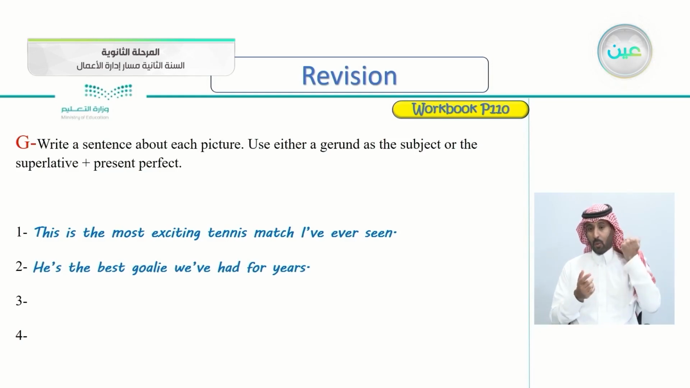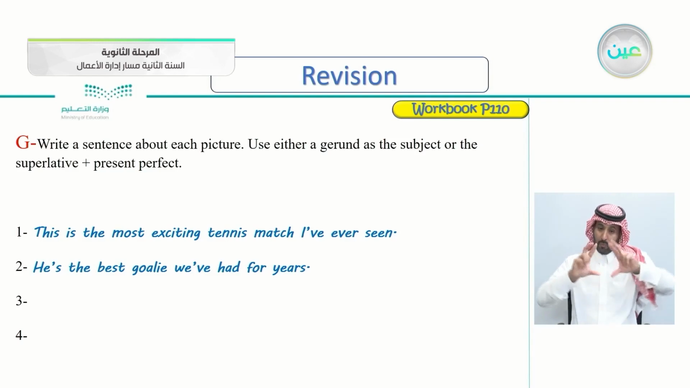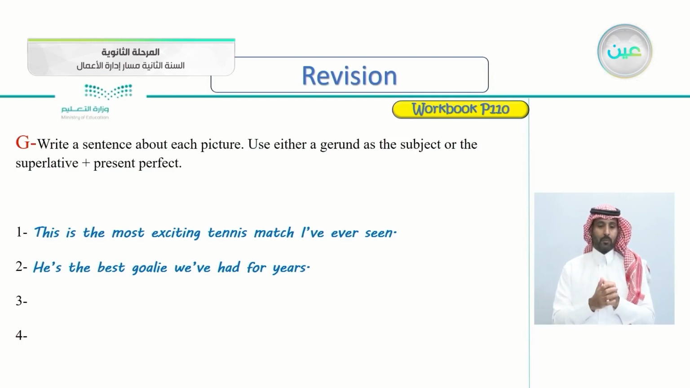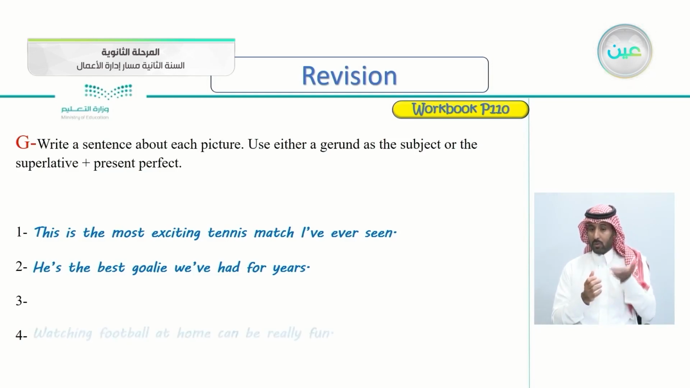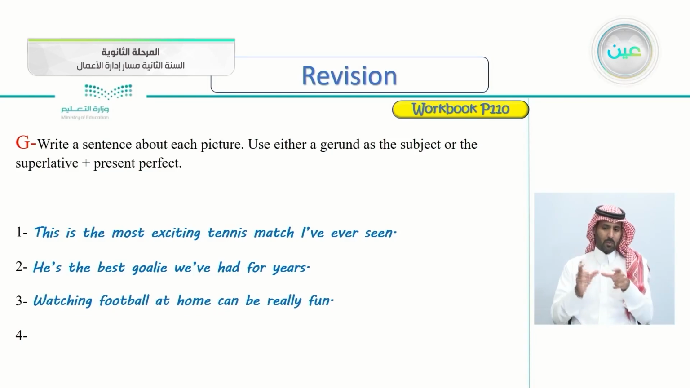You can see the player. Or you can say he's the best player we've had for years. So he is the best, this is the superlative, goalie or player we've had for years. So this is the present perfect. What about picture number 3? Try to come up with the same thing using gerund or the superlative. For picture number 3, I said watching football at home can be really fun.